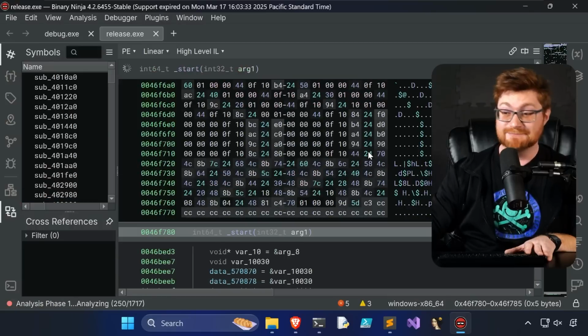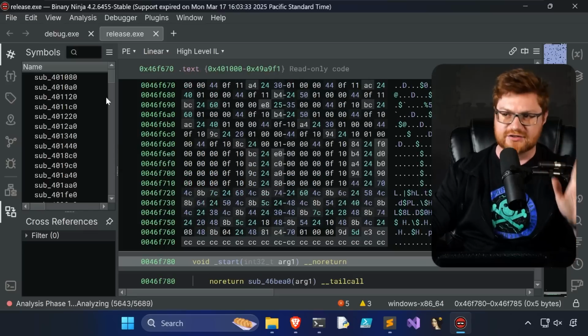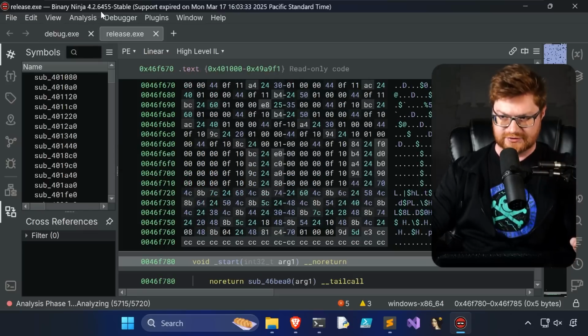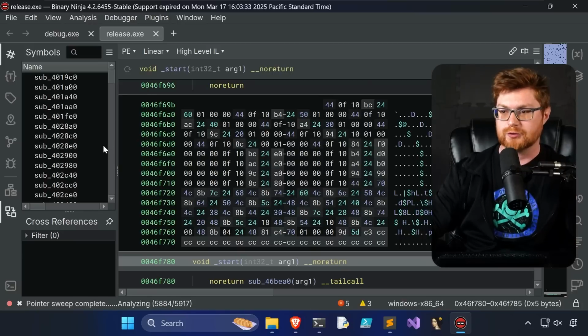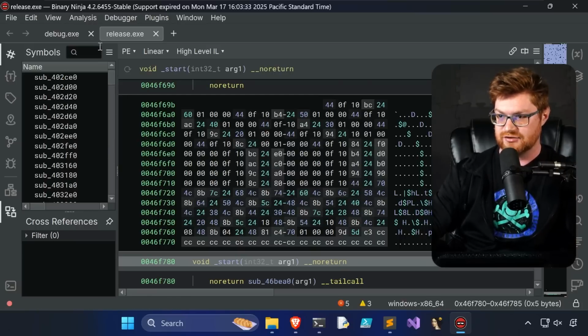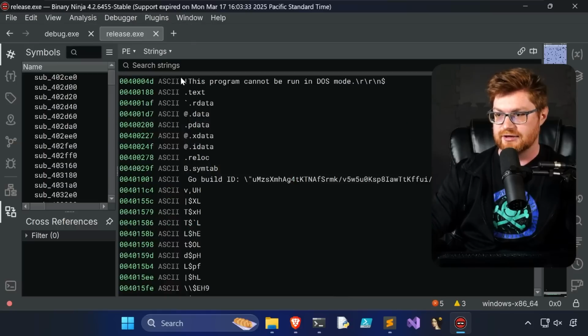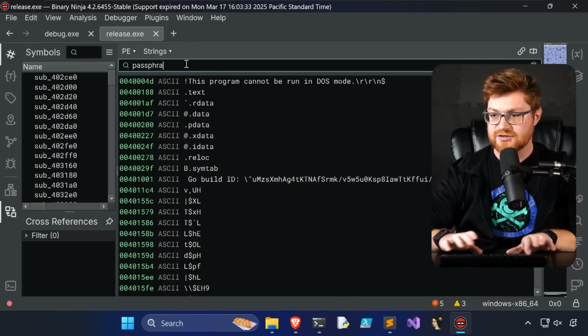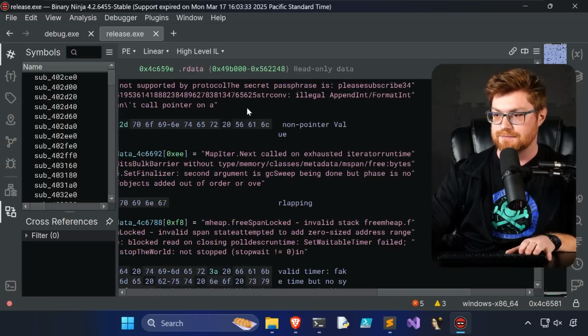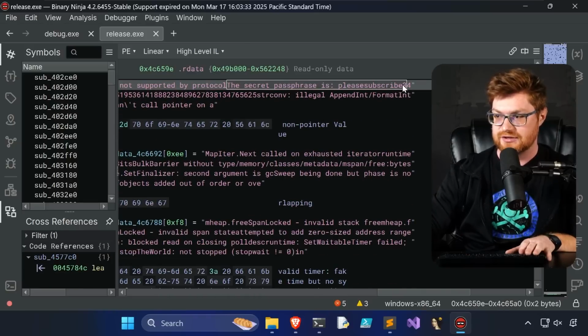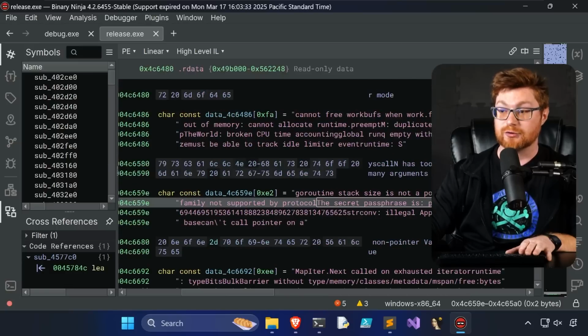Binary Ninja now has subroutines that it can't make sense of the names of, at least immediately. Let me say this is Binary Ninja version 4.2.6455, so I might not be on the latest release, and I know there are some other cool new plugins or extensions that have made a lot of the Golang work in Binja a lot easier. But let me take another quick look at these strings, search for passphrase again, just as our example. Okay, that still has it. Even in a release build, you can see the secret passphrase is here. It hasn't cleaned up any of those literal strings quite yet.